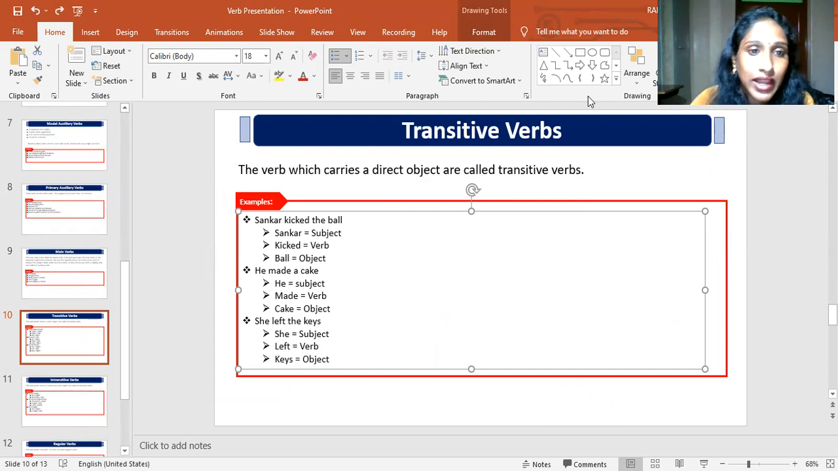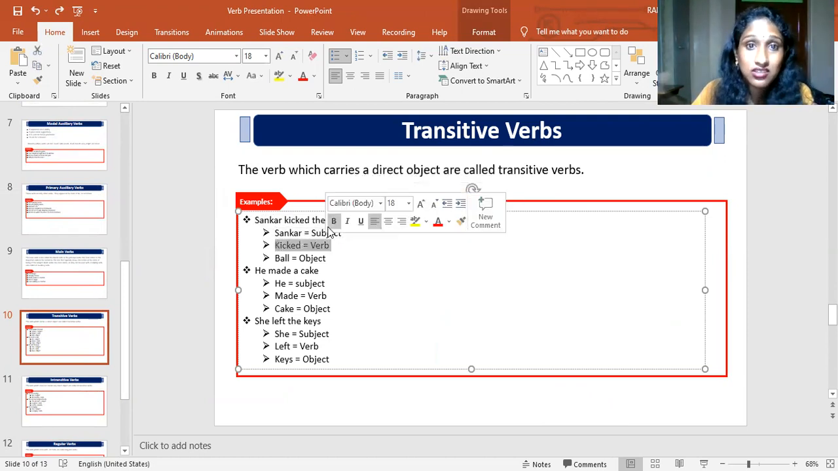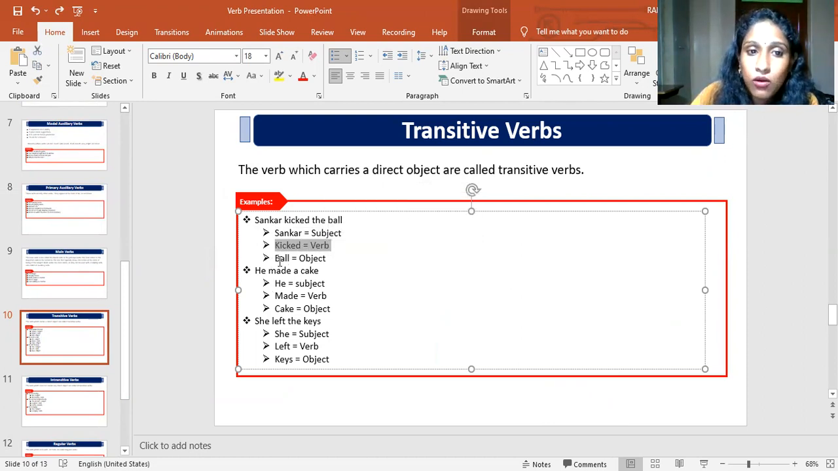For example, let me explain. Shankar kicked the ball. Shankar kicked the ball. So Shankar is a subject. Kicked is a verb. Kicked is an action, a physical activity, something we are kicking. And what? The ball. Ball is an object. Shankar kicked what? Remember that a transitive verb always questions what? What he kicked. He kicked the ball.